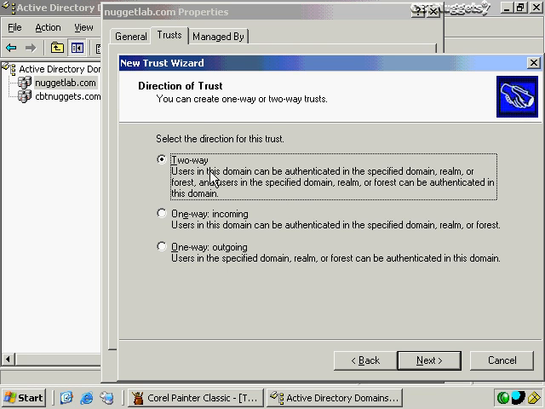I'm just going to do it two-way, so it does it both directions, both incoming and outgoing, both at the same time. I'm just going to kind of kill two birds with one stone. You can do them one at a time, but why do that?